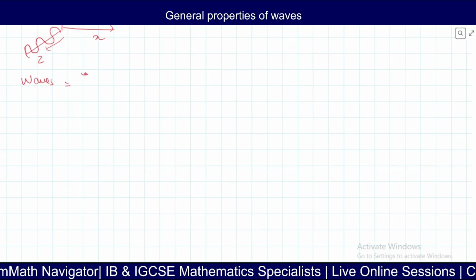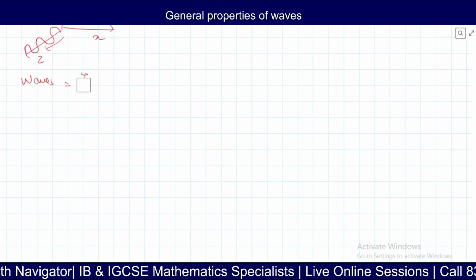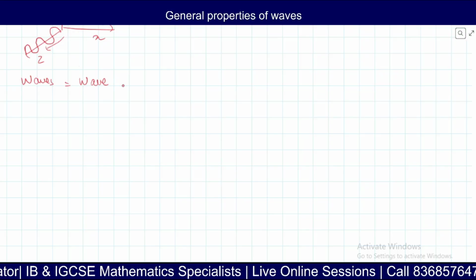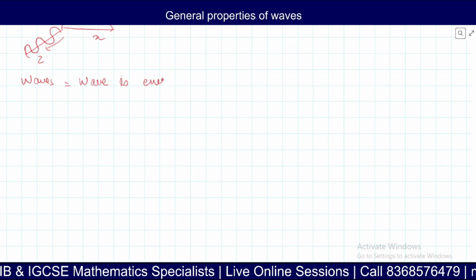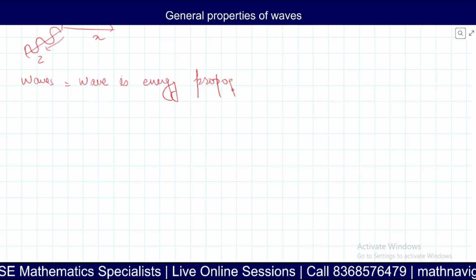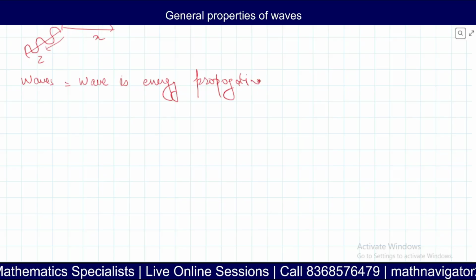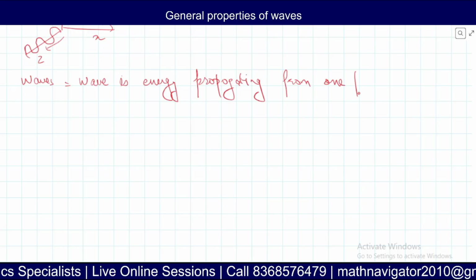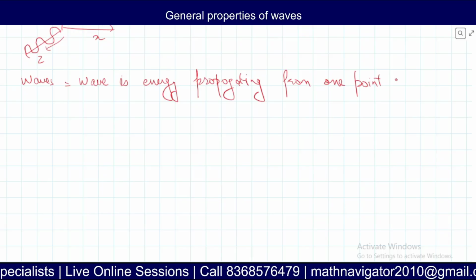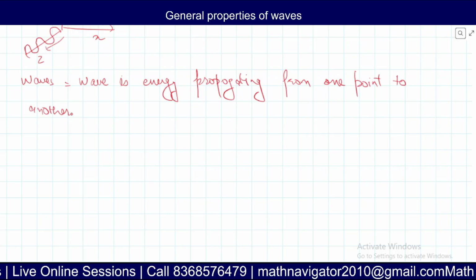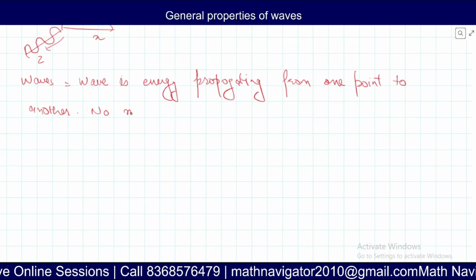A wave is energy propagating from one point to another. No material is transferred.